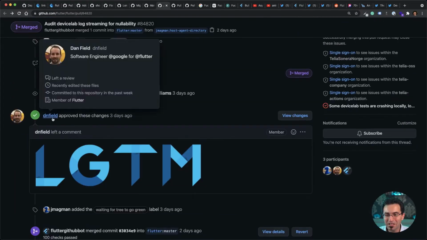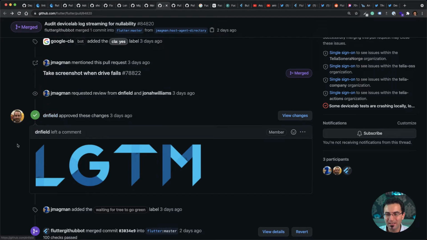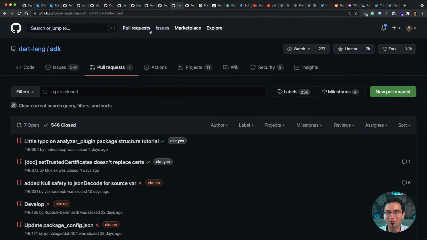And lastly, Dan Field, who is a software engineer on the Flutter team, has a very nice logo. It says looks good to me, but the logo of looks good to me, LGTM, just looks like the Flutter logo. So I found it very nice and wanted to share it with you as well.